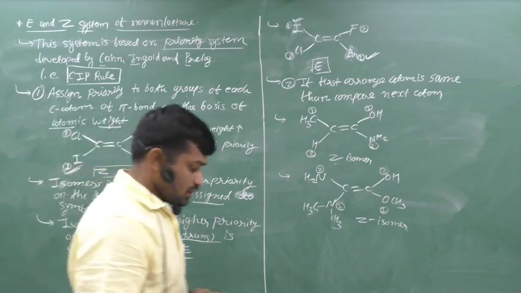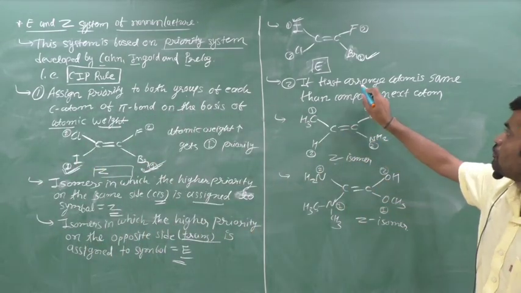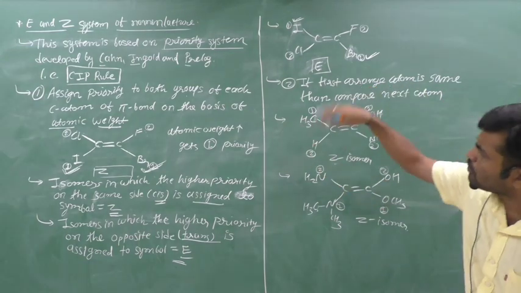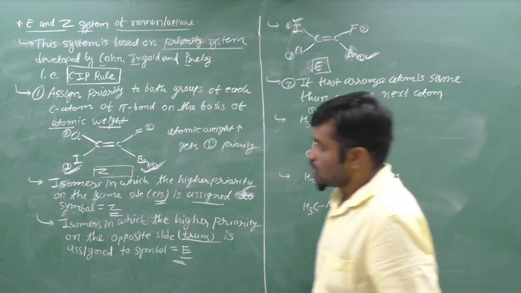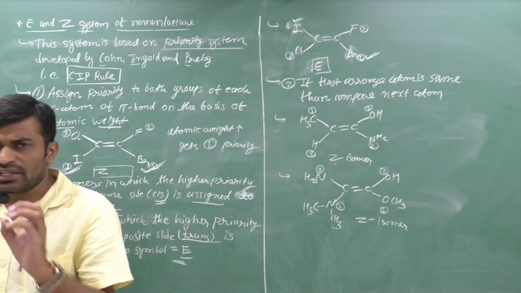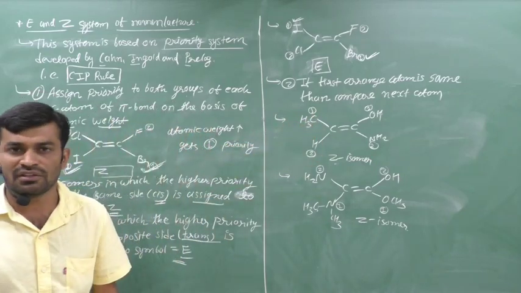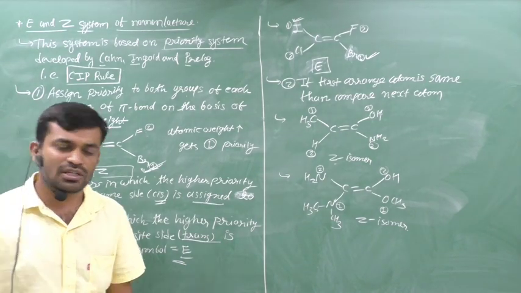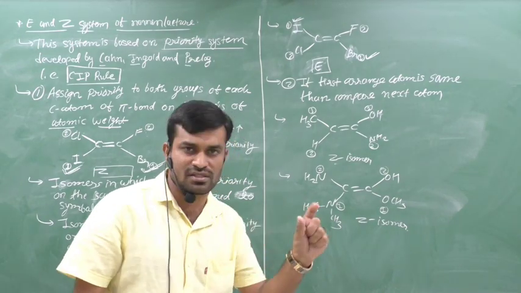Now in some cases, if the first attached atom is the same, then we can compare the next atom. Friends, the rule of stereochemistry is that if the first thing is same, then we consider the next.